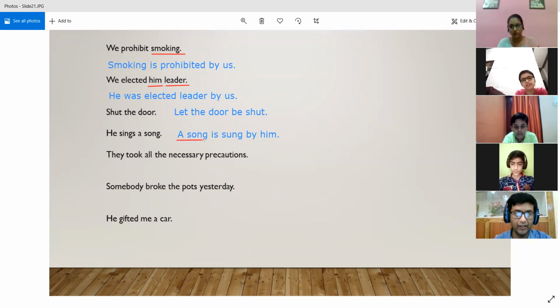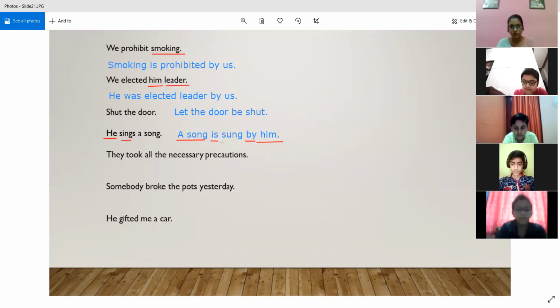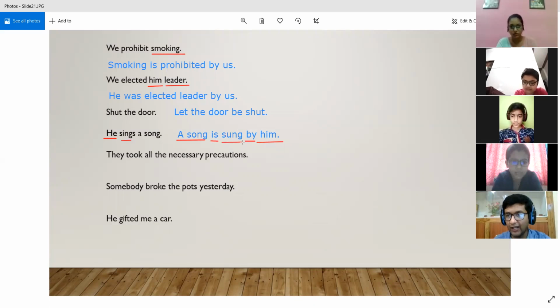He was the subject in the active voice, so we have made it the object in the passive voice. The object form of he is him. We have used the preposition by. Since the sentence is in simple present, we have used is as the correct form of the be verb. The third form of the verb sing is sung: sing, sang is the second form and sung is the third form. So a song is sung by him.